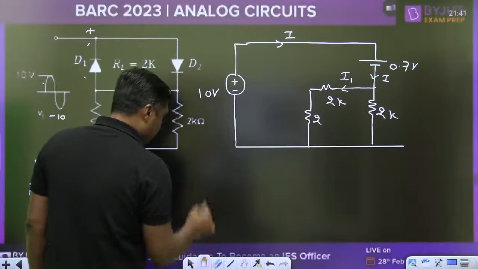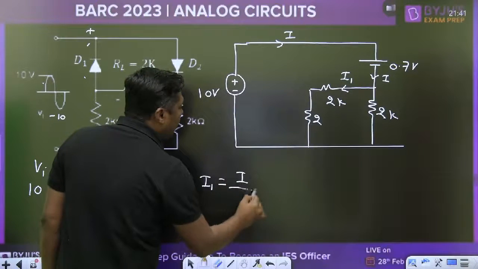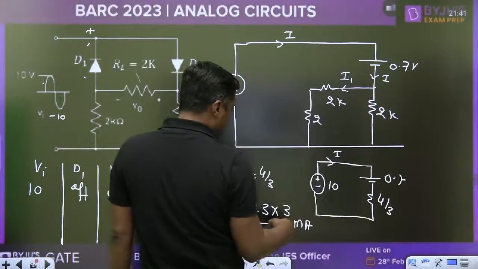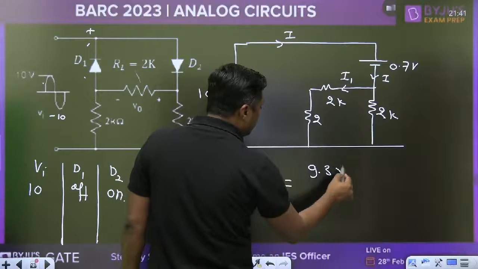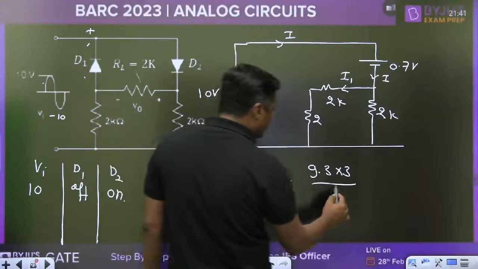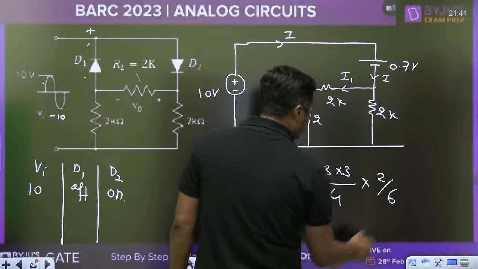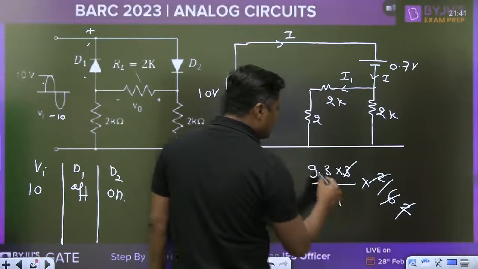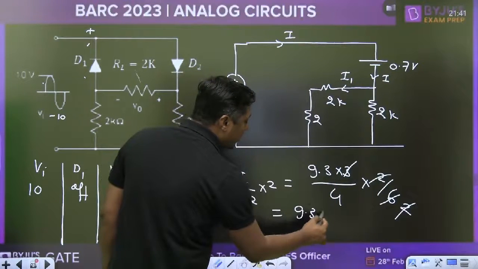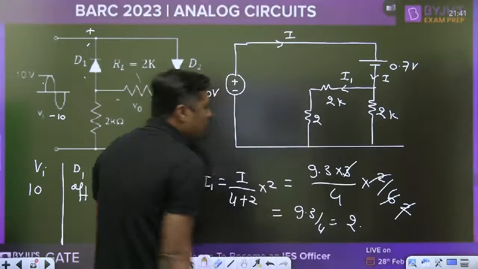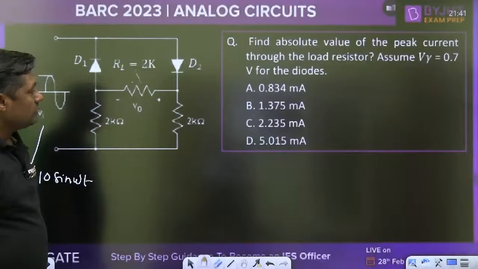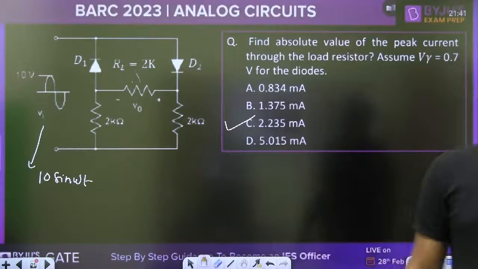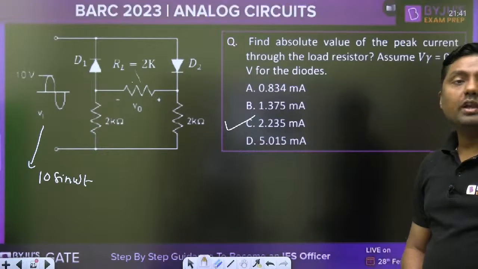Now what is I1? I1 is given by I divided by 4 plus 2, into 2. So this is 9.3 into 3 divided by 4, into 2 divided by 6. The 3, 2, 2, 2 cancel, leaving 9.3 divided by 4. Now you can use your calculator. So 2 point something. Which answer is 2 point something? 2.235. Is there any use of the calculator? Tell me.